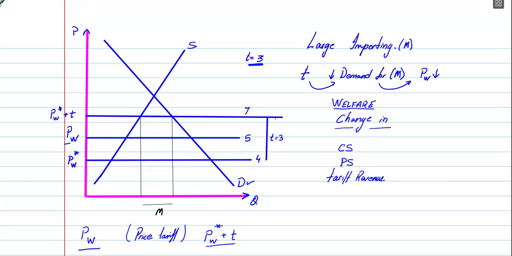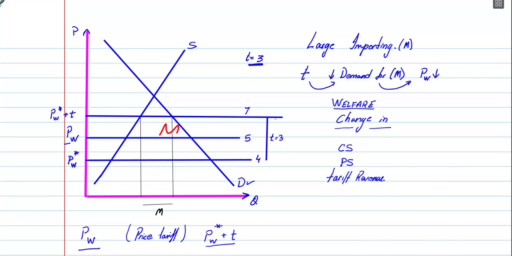Now again, doing the same thing as before, change in consumer surplus. Prior to the tariff, it was the area below the demand function and above the price. This was the consumer surplus. After the tariff was imposed, it is the area below the demand function and above the new price that consumers are paying, this area. So what is the change in consumer surplus? Well, it's the difference between the two prices here and the area below the demand function.